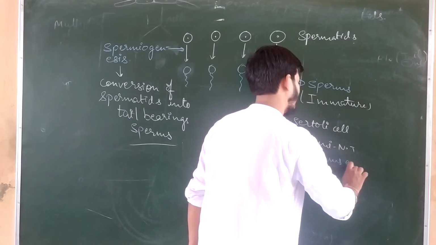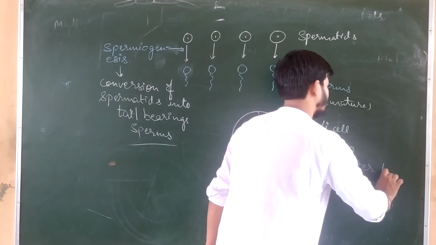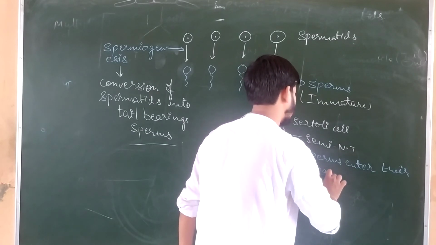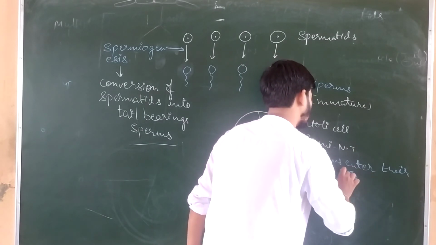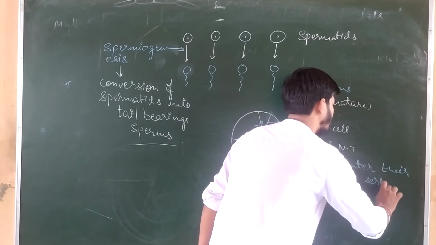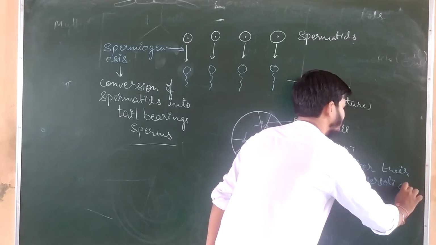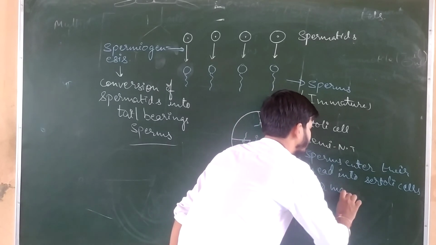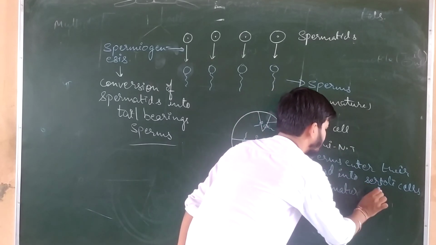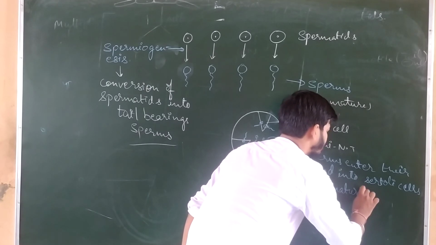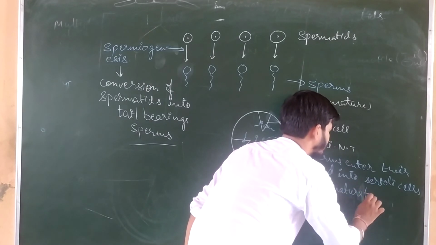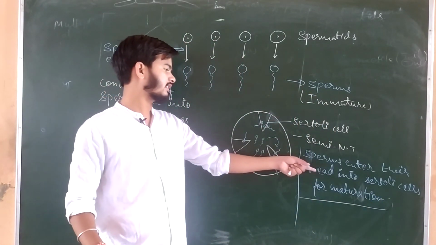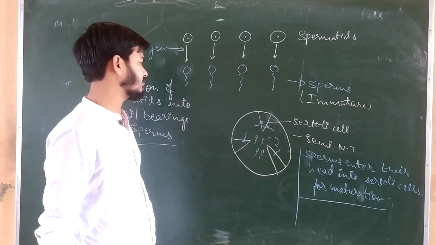Sperms enter their head into Sertoli cells for maturation.